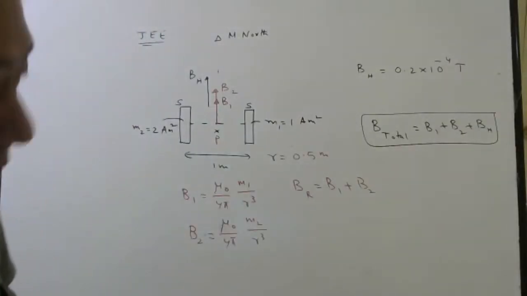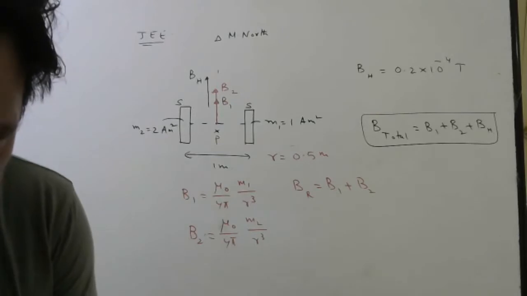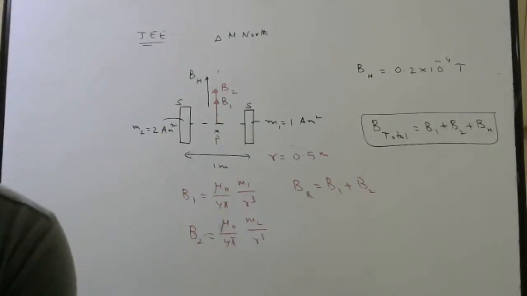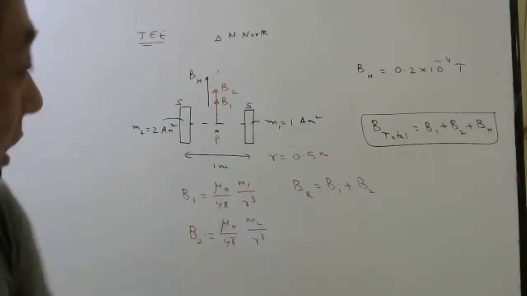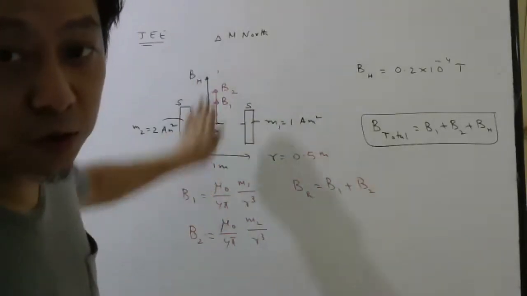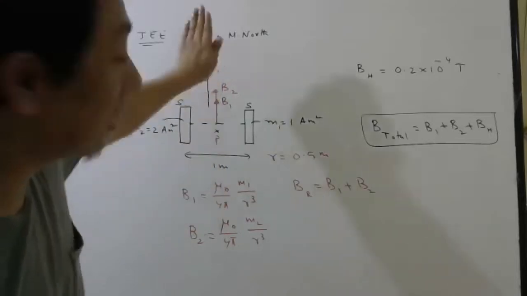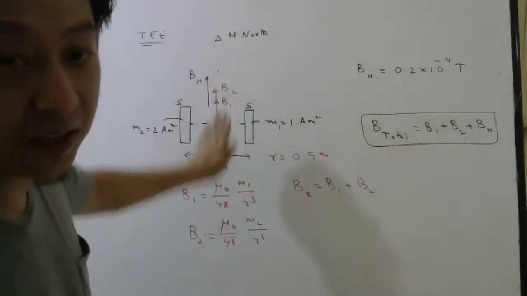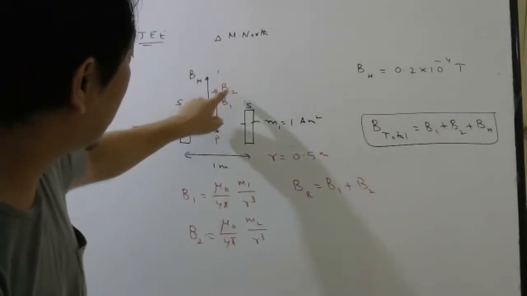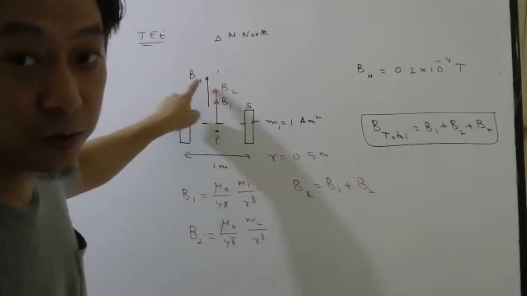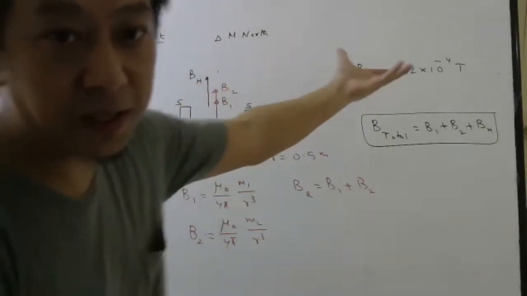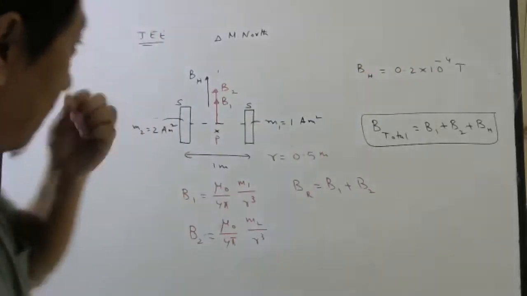Okay, so keep this in mind. They only wanted the total horizontal magnetic field, so you don't have to worry about the vertical component. These two are produced by the magnets, and this one is due to Earth's magnetic field, which will be given to you as a constant.